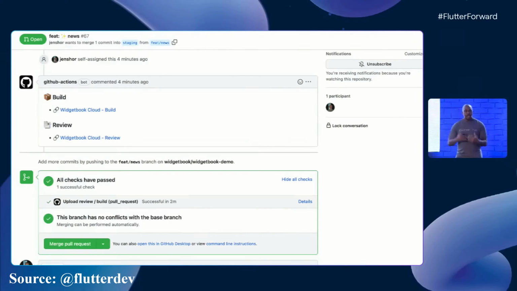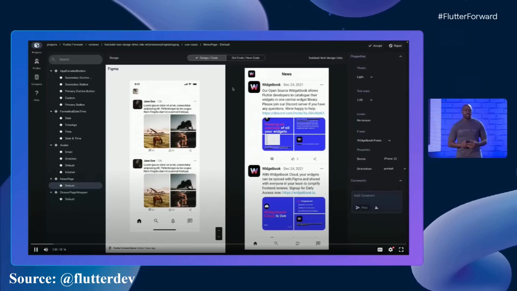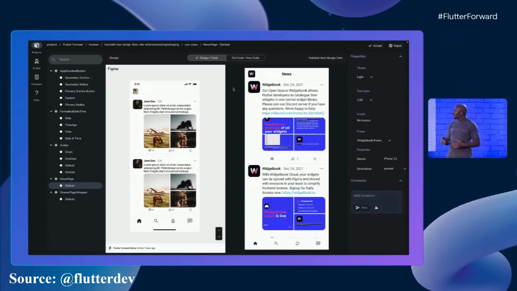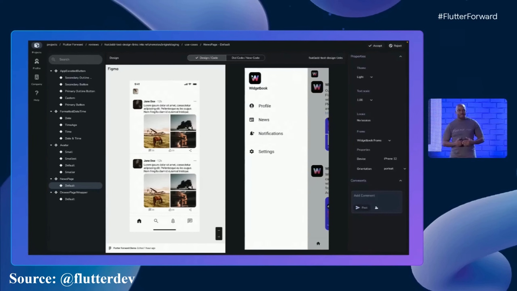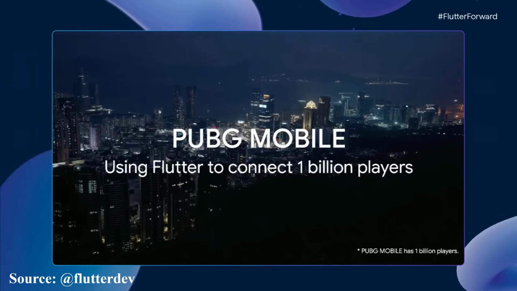All right, now I've got the link as a designer. And I'm going to click on it, as you can see here. And in this next view of Widgetbook, you can open up the link, and you can see even better, we've now got, with Widgetbook's new Figma integration, you have the design on the left, and you have the new implementation on the right. And as before, you can use the same set of knobs and features to look at the app. And comment, or in this case, we accept it.